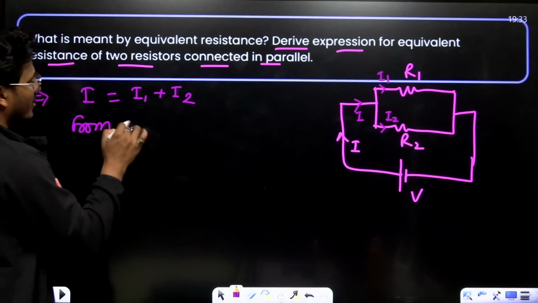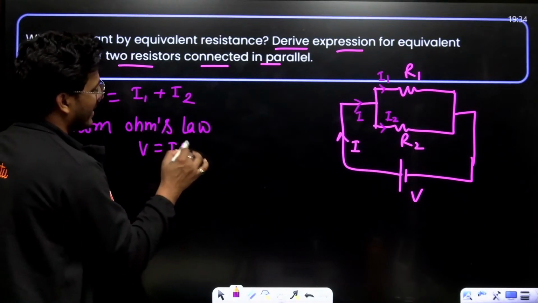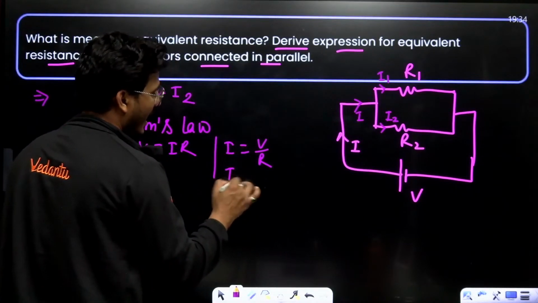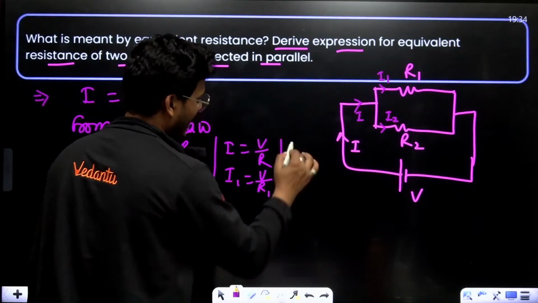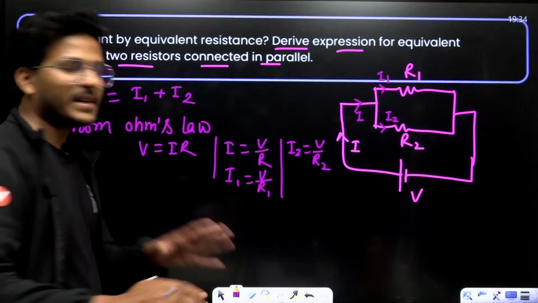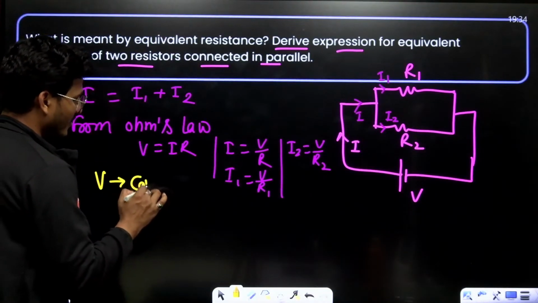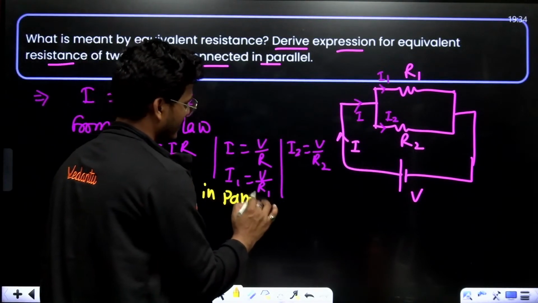From Ohm's law, V equals IR, which means I equals V upon R. So I1 equals V upon R1, and I2 equals V upon R2, just because, as you know, V is constant in parallel combination.